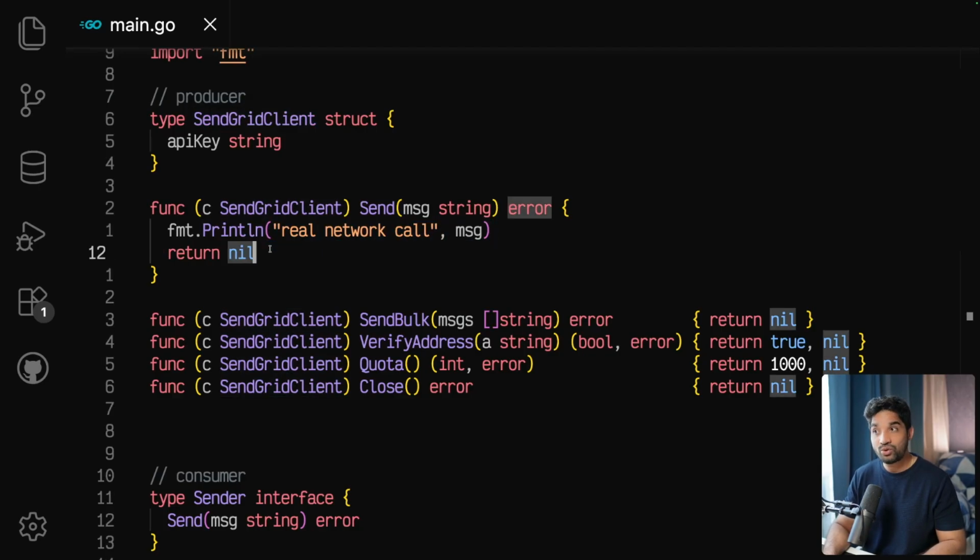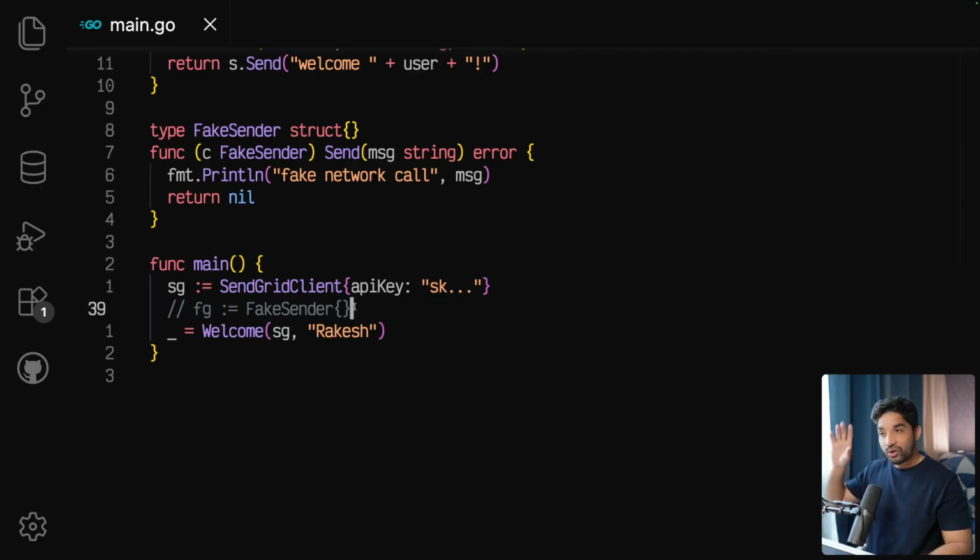And in testing, we don't need to do that. We need to have something fake or mock implementation. We don't need to send emails while we are testing, right? I'm talking about automated test, unit test, for example.